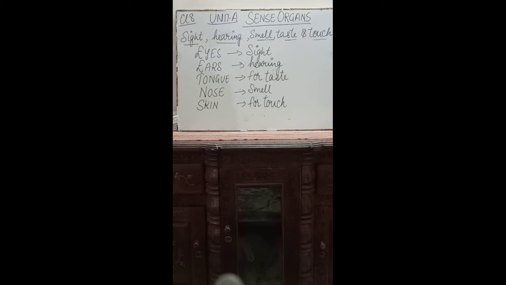We have 5 major sense organs in our body which help us to identify the various stimuli around us in the environment.